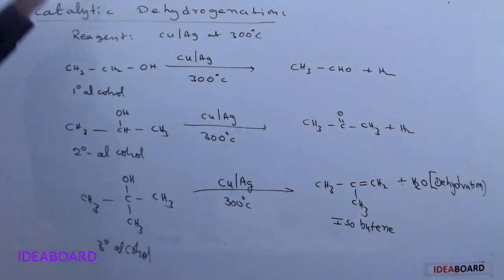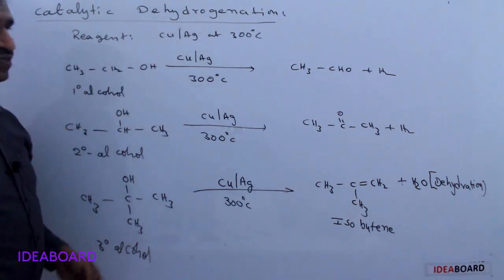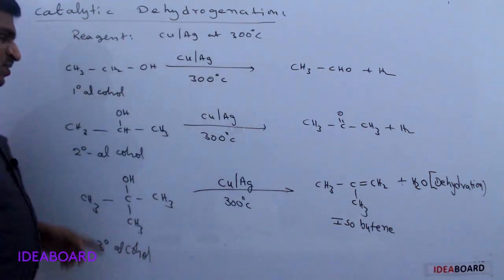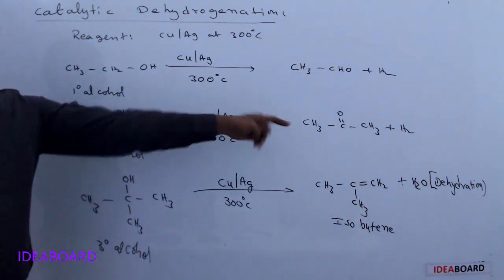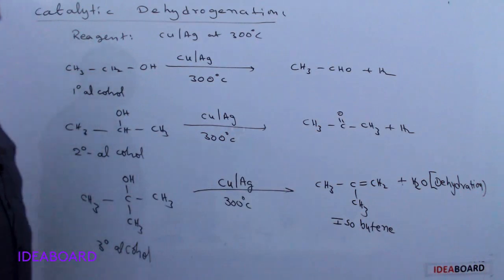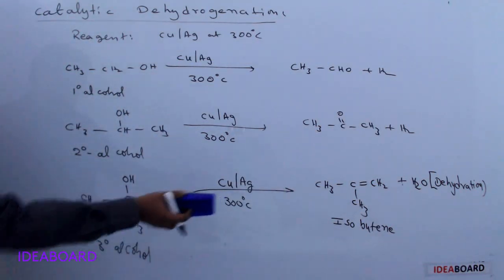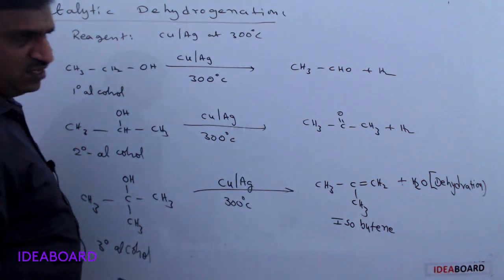So a primary alcohol undergoes dehydrogenation to give aldehydes. A secondary alcohol on dehydrogenation gives ketones. Tertiary alcohols give isobutene by the dehydration process, not dehydrogenation.